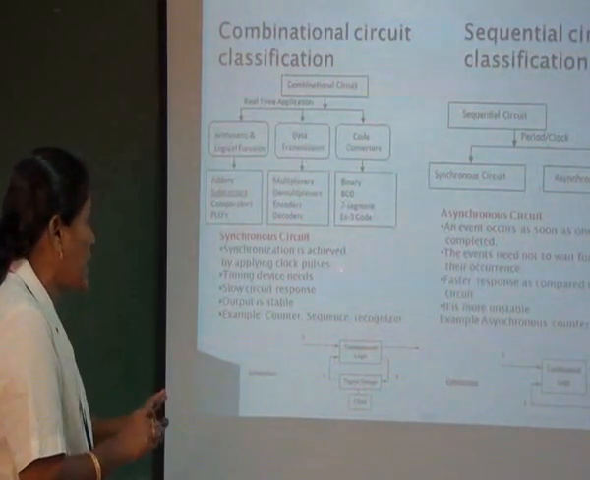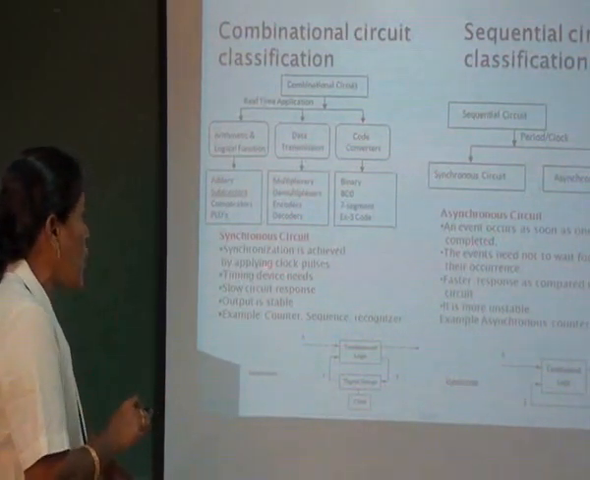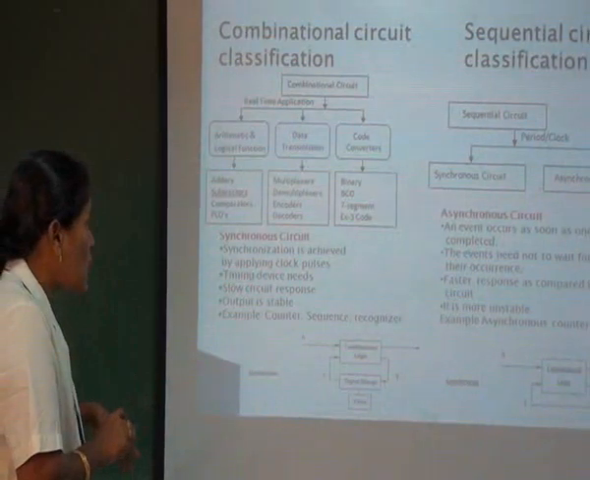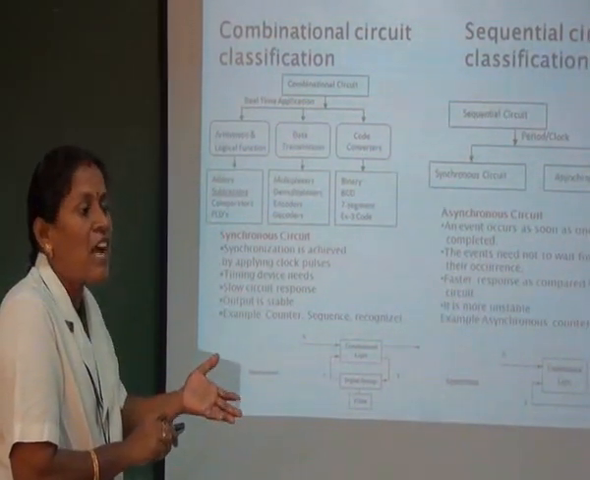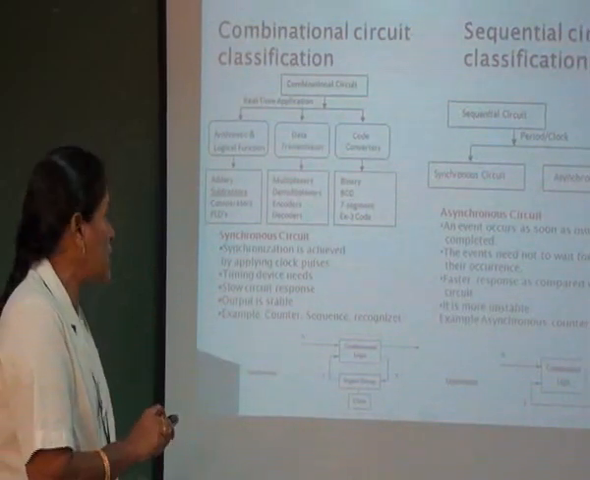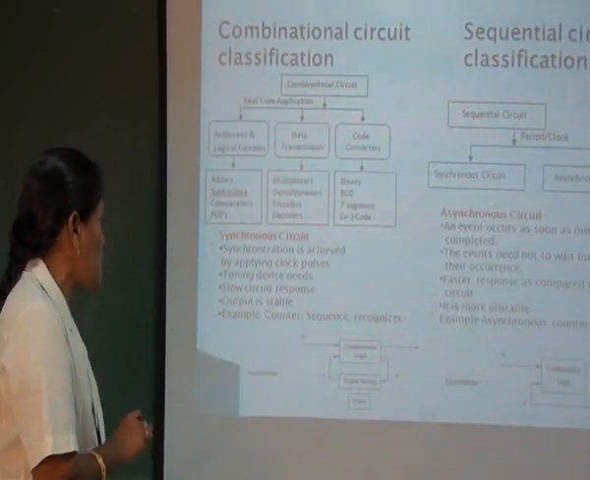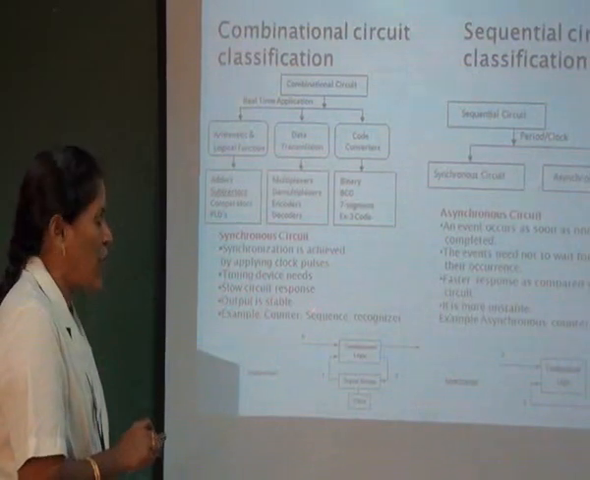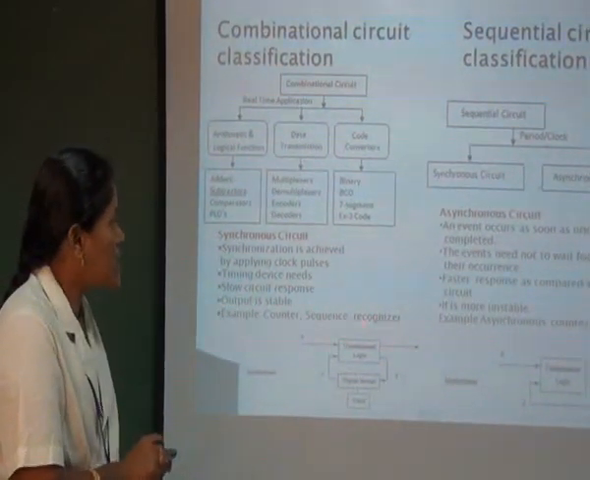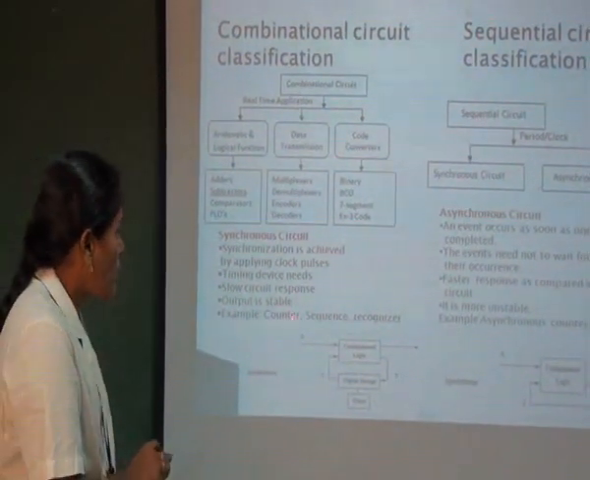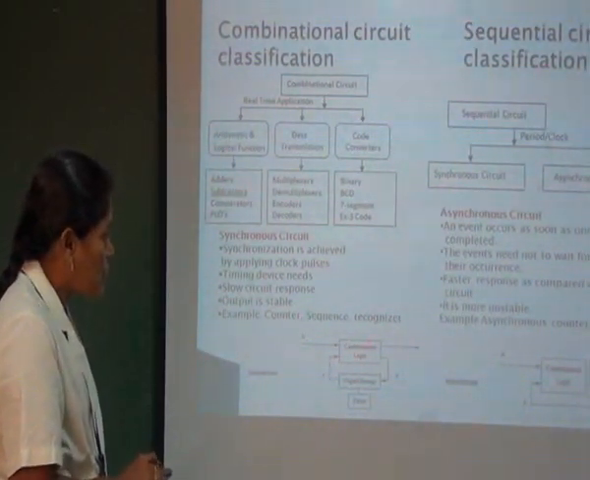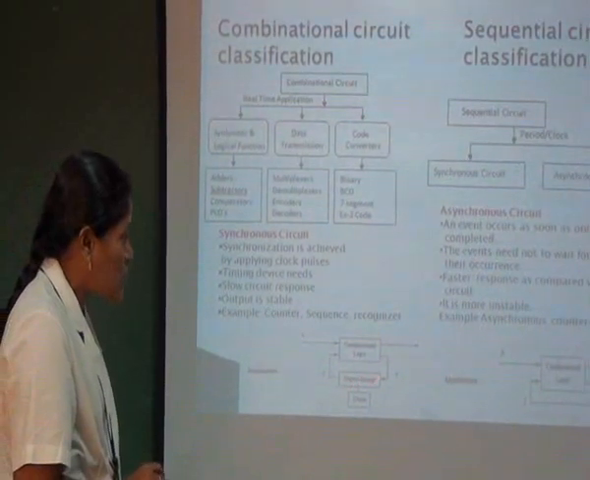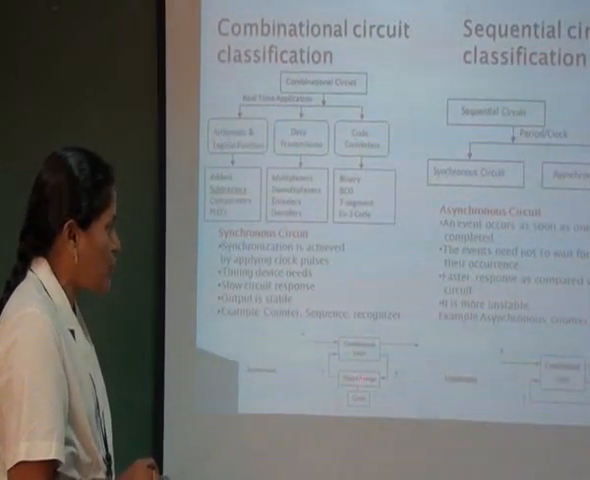That is the time device needed for the synchronous clock, and it's a slow circuit response, because before finishing the answer itself, they are not given the answers. So slow response, and the output is a stable one. Examples are counters and sequential registers. The block diagram of the synchronous circuit has a combinational circuit, in addition with a digital storage device. This is nothing but a memory unit.